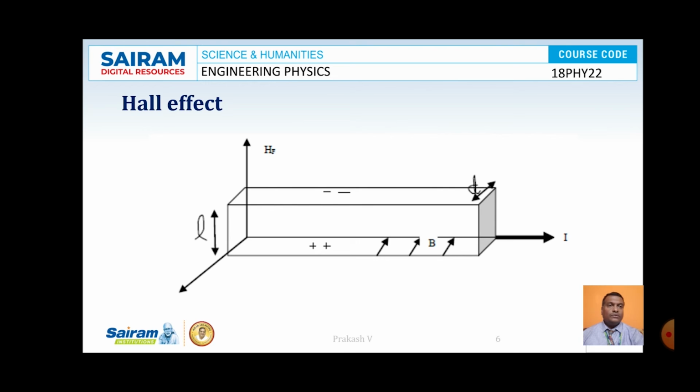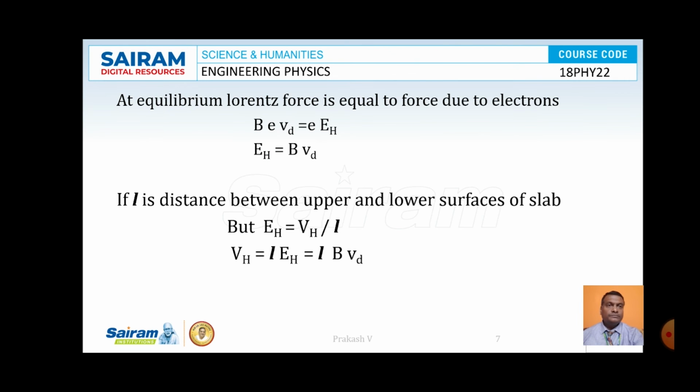Now let us go to the expressions part. At equilibrium, the Lorentz force is equal to the force due to the electric field, given by B e Vd is equal to e EH. Here B is the strength of the magnetic field applied, e is the charge on the electron, Vd is the drift velocity, and EH is the Hall field. Therefore, the Hall field EH is given by B into Vd.